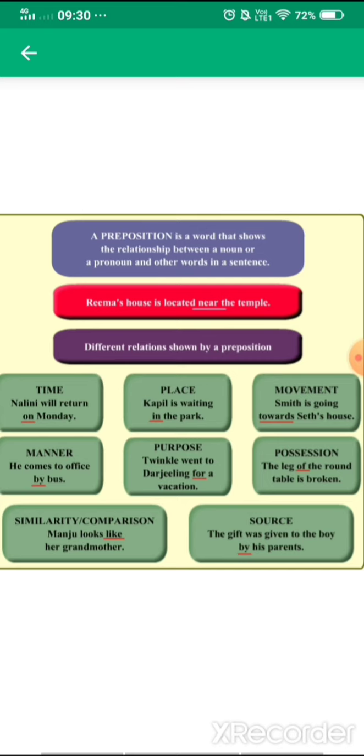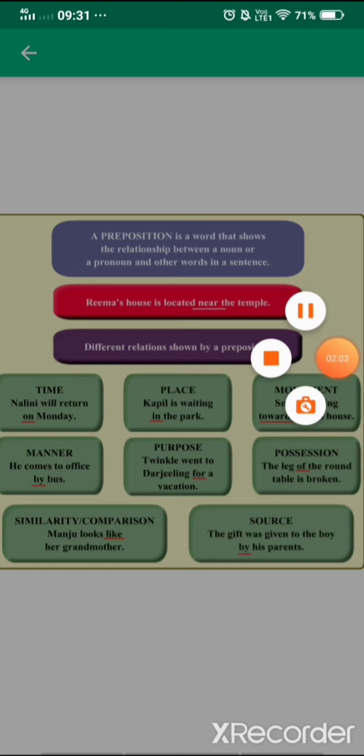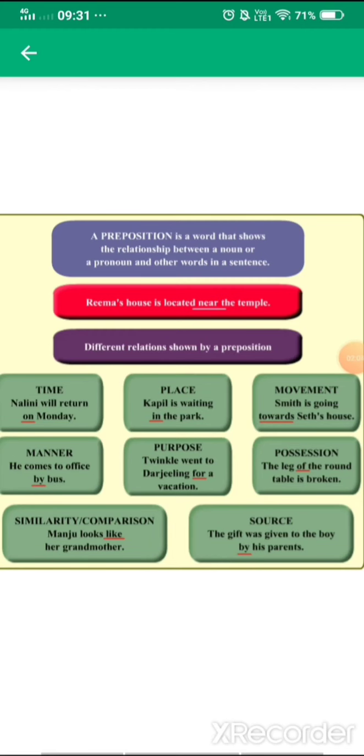See, I'm not saying that these are the only types of preposition, like "on" will only be used for time. But I am telling you that there are 8 types of preposition which can be identified, though the terms will definitely be different, as in this: on, in, towards. So there will be many more like that which we will be reading ahead.